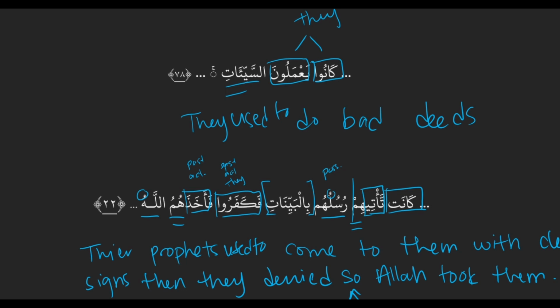So are we clear on this template? I think so. So give me a recap. When kana comes before a present tense action sentence, it adds the meaning of used to or was doing. And so when we see a sentence that has kana with a present tense action, we hide the kana and translate the sentence normally, and then add the meaning of used to or was doing. Very good.